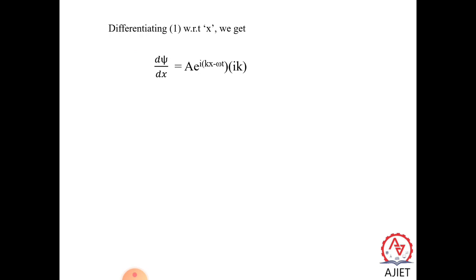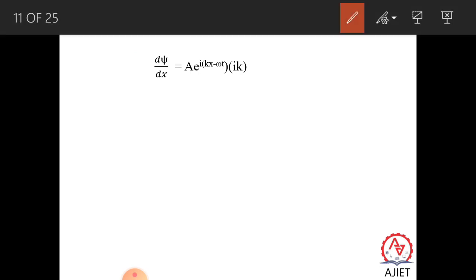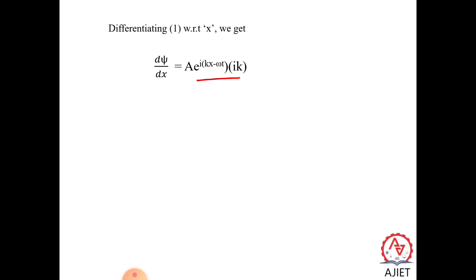The differential of e to the power x is e to the power x itself. A comes out of the bracket. The omega t term differentiates to 0, it is actually i into kx. So ik comes out, since dx by dx is equal to 1. So d xi by dx is equal to A e to the power i(kx minus omega t) into i k.